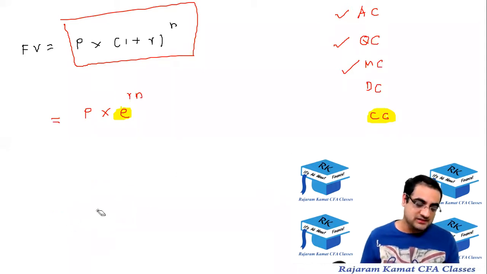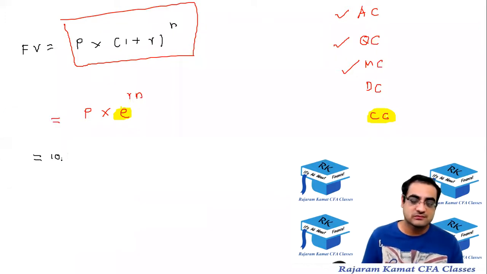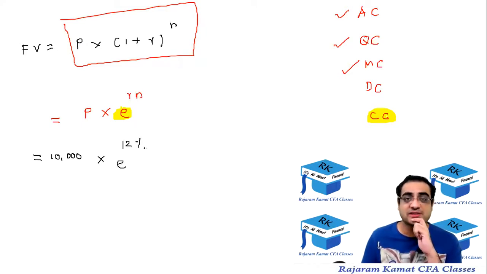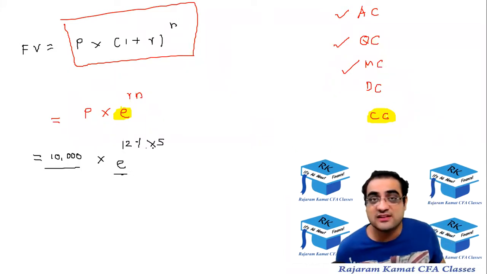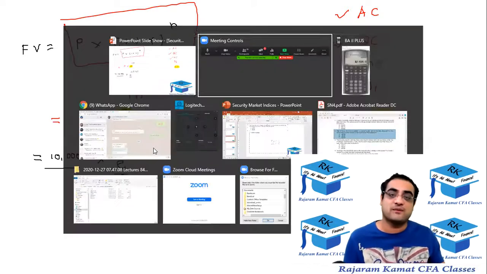So principal. In our example, the principal was 10,000 into e raised to, what was R? 12%. And what was the N? 5 years. So R was 12%, N was 5 years. So this is principal into e raised to R, which is 12%, and N is 5 years. So let's see how to do it. Please don't miss out the keystrokes. Be very careful. Be completely attentive.